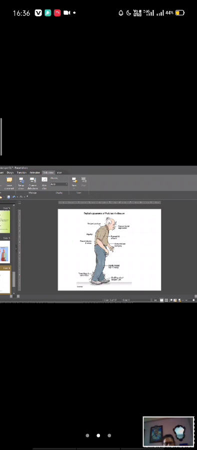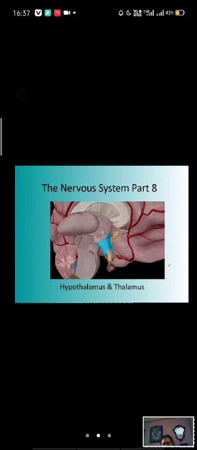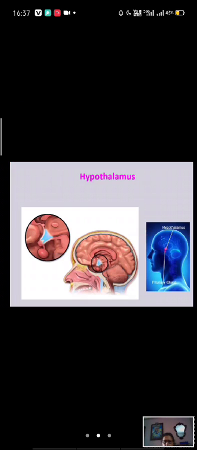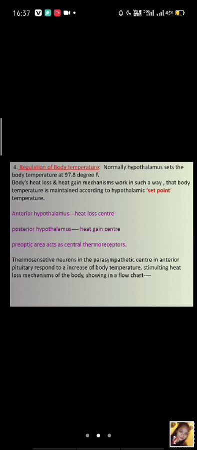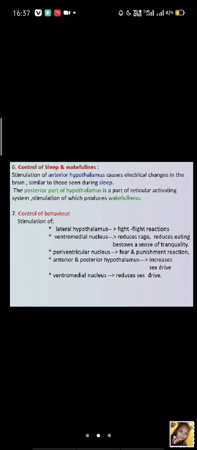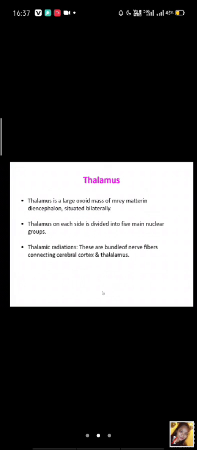Thalamus is part of the diencephalon, and is situated bilaterally, on both sides. Obviously, basal ganglia and all these features are situated bilaterally.